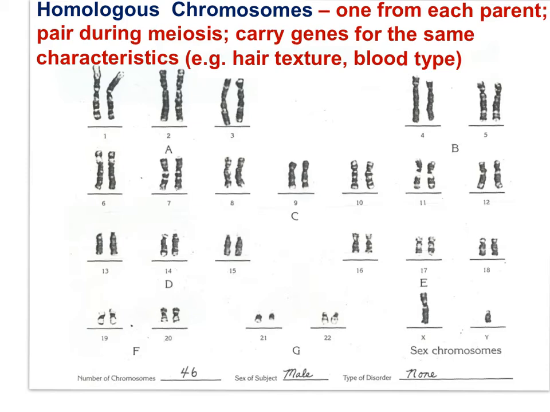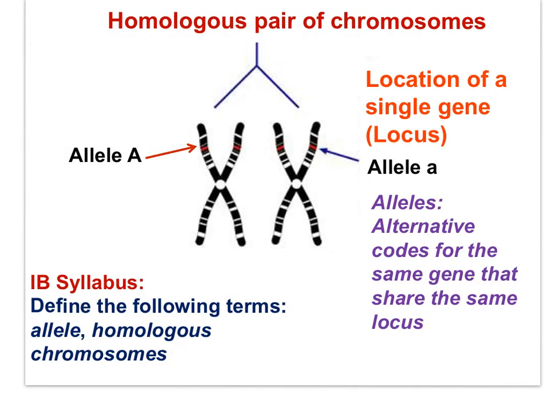Remember that chromosomes exist as pairs in diploid cells, like all the cells in this man's body, the man who provided the chromosomes seen on this slide. Pairs exist because we inherit one of each pair from our father in the sperm and one of each pair from our mother in the egg. Remember that fertilization restores the diploid condition. Homologous pairs, as seen here, carry genes for the same characteristics, and we inherit a code for the gene from our father in the sperm and another code for the same gene from our mother in the egg.